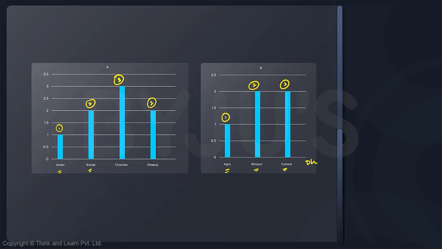But then we notice that the total number of cities visited should be equal to the total number of people visiting. Total number of people meaning the total number of trips done by the people. So if you look at people, 1 city plus 2 plus 3 plus 2, that's a total of 8. So 8 cities have been visited by these 4 people. So the sum of these 4 cities should also be equal to 8 because that's the number of trips. Which means Dhanbad should be a total of 3, because you already have 1 plus 2 plus 2 which is 5 and the total should be 8. So the remaining 3 should be Dhanbad.